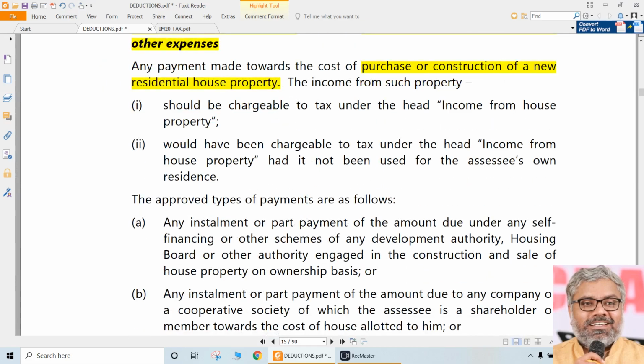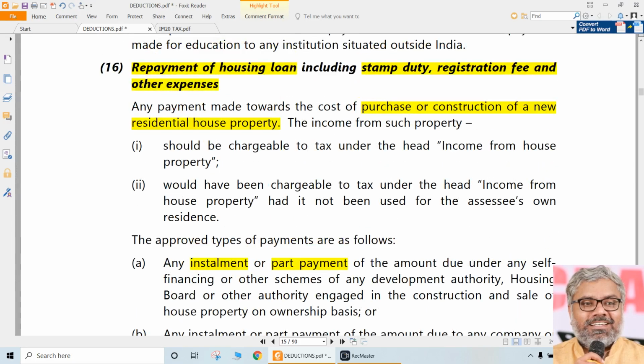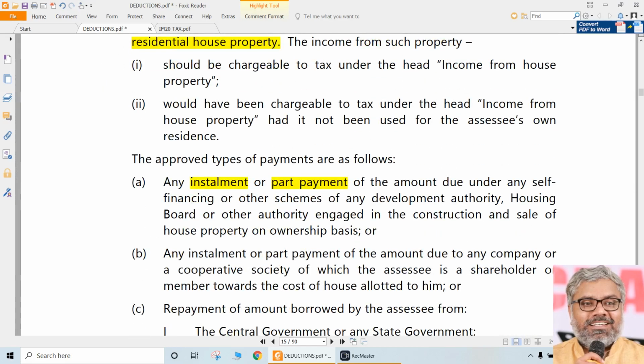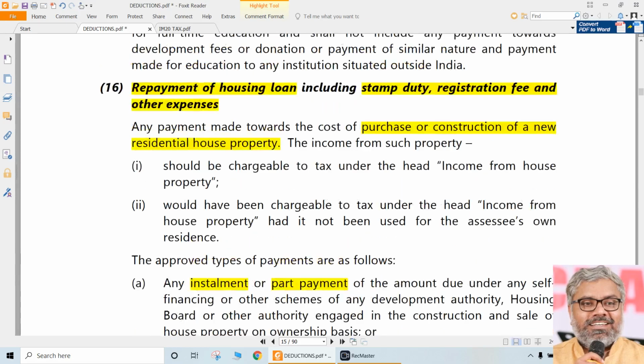But what is the point to be noted here? We are talking about any installment amount or part repayment to any of the development authorities, housing board, or any authority engaged in the construction and sale of house property on ownership basis, whatever it is. So simply, the point here is repayment of housing loan.